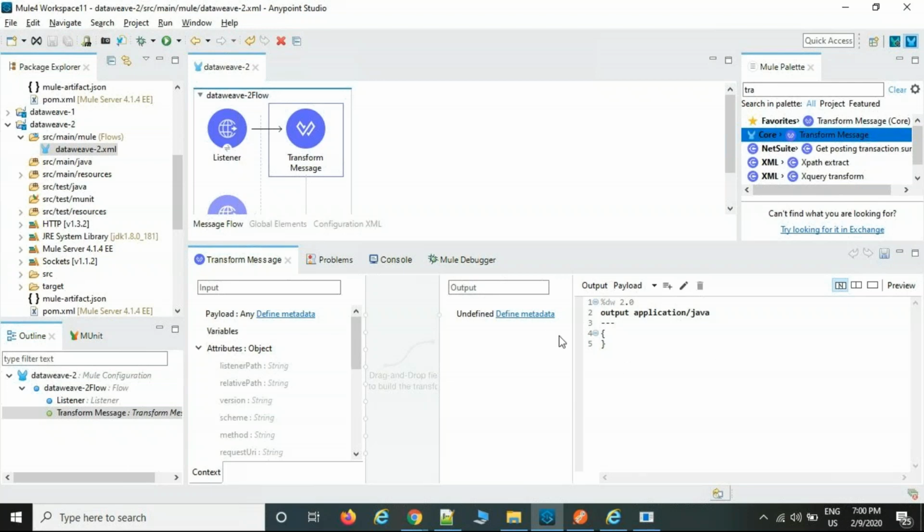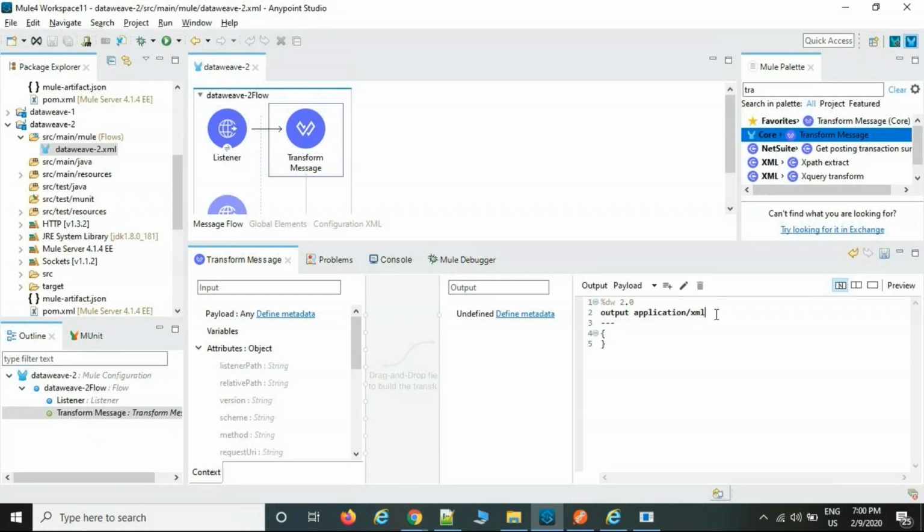On the right side, you see the percentage sign, the DataWeave header. I told you that DataWeave is the language, and the version we are learning is 2.0. The output always shows application/java by default. If a customer shares a CSV file and asks me to convert it to a JSON file, you can just modify it here to JSON. If the customer shares a JSON file and wants XML, then you can modify it. By default application/java is available, and based upon your transformation, we need to modify here only.